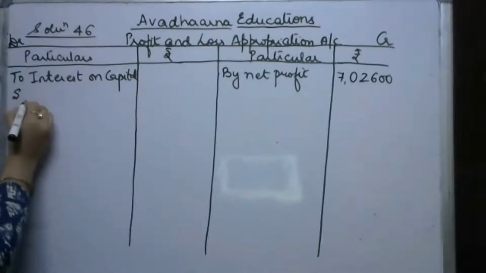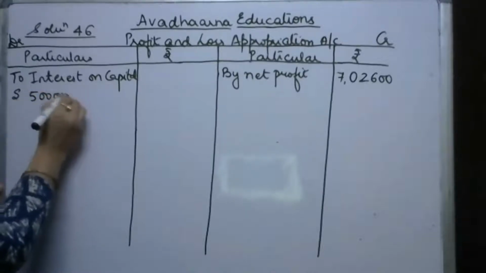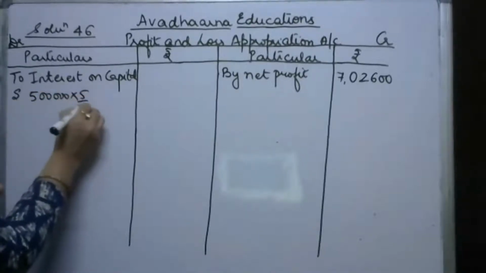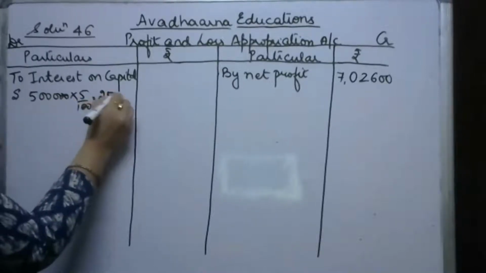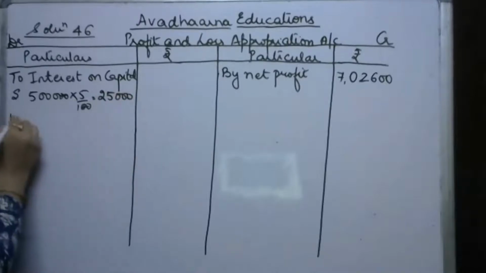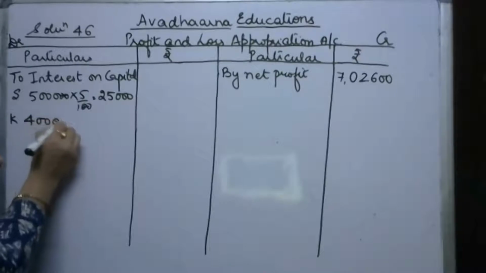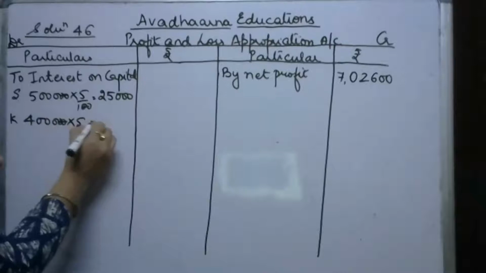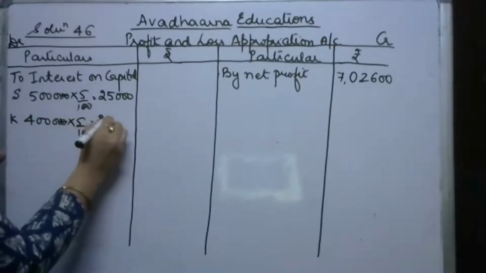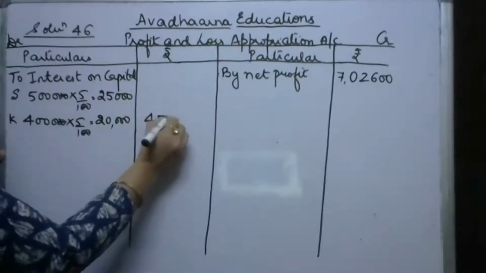Two partners, Sajal. Sajal की capital है बेटा 5 lakh. 5 lakh पे 5% will be 25,000. काजल की कैपिटल है बेटा 4 lakh. 4 lakh पे 5%, the amount is 20,000. So total interest on capital is 45,000.